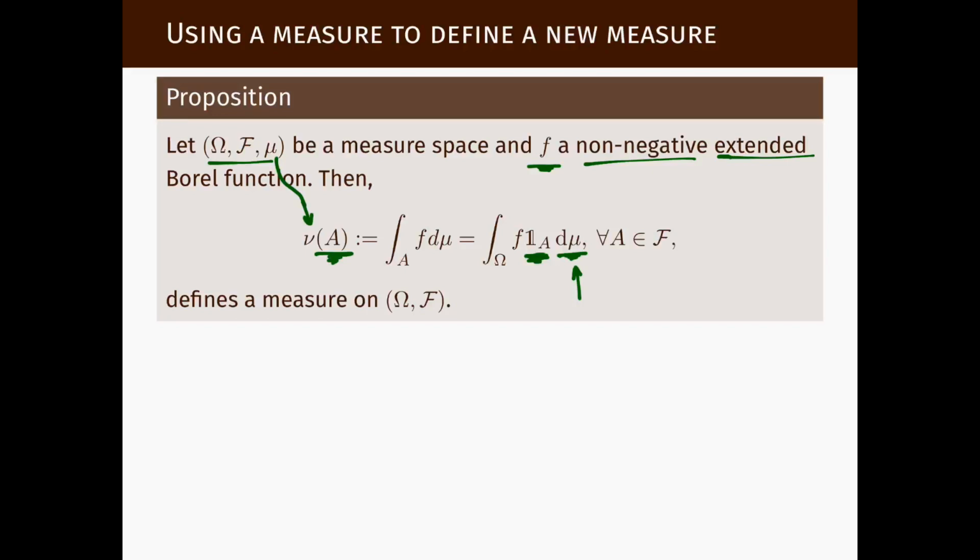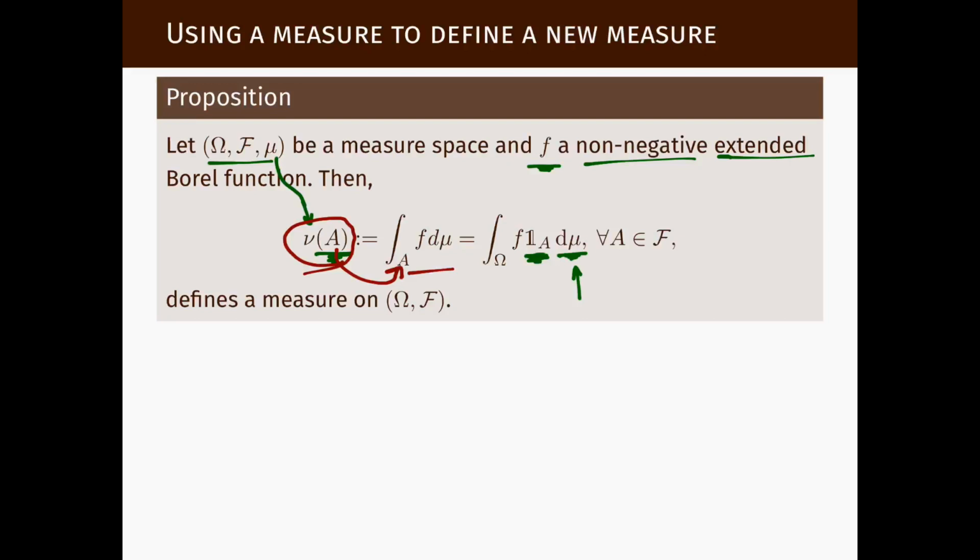So now for the proposition, excuse these moments of silence. To prove the proposition, we have to prove that this object we're defining through this formula, plugging A here and computing the integral, indeed defines a measure.